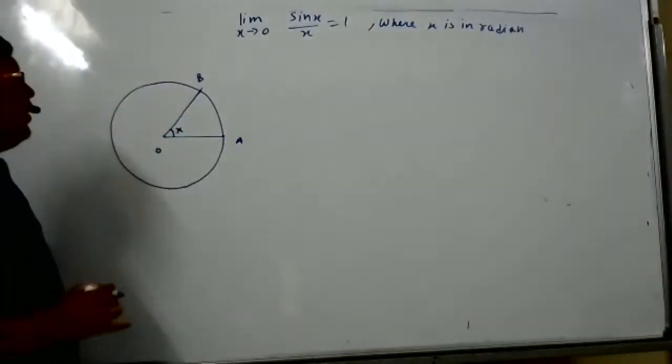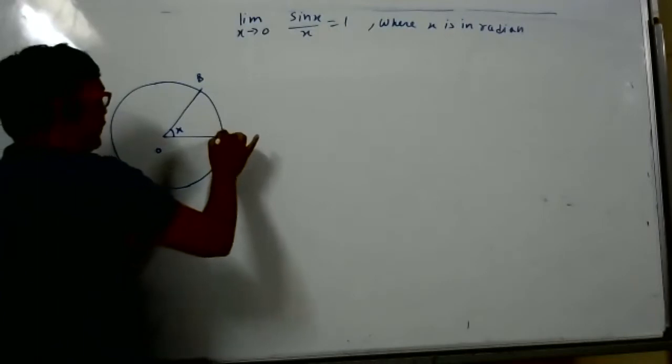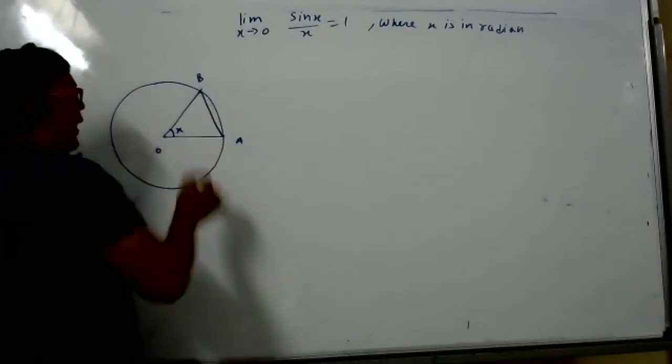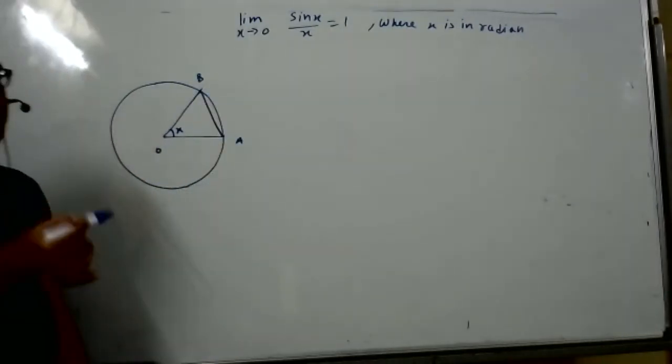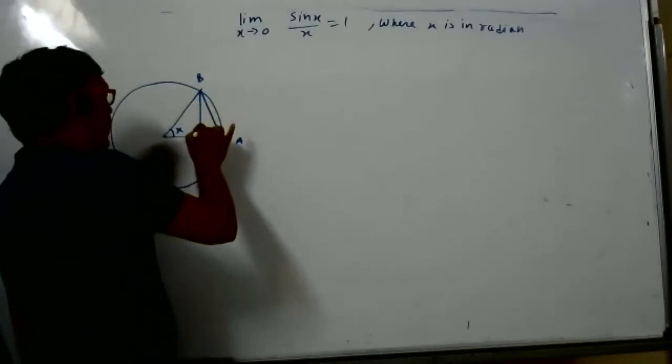Then I will join AB, and I will draw a perpendicular from B on the base of the triangle OAB.